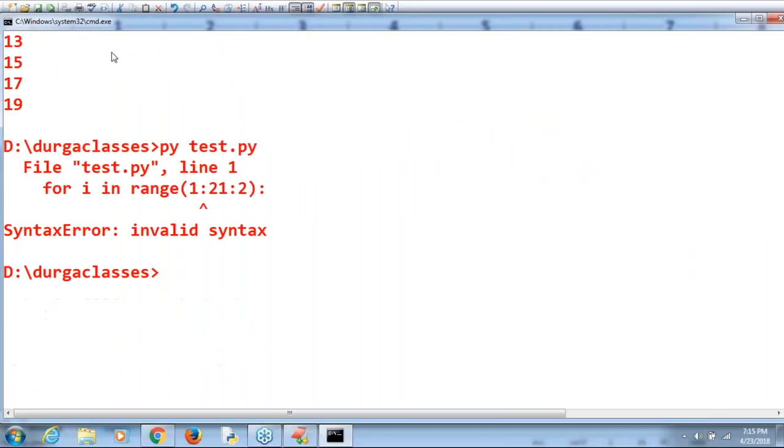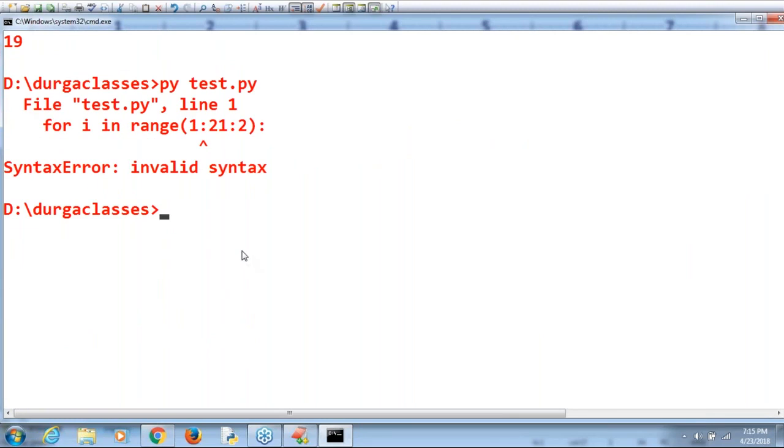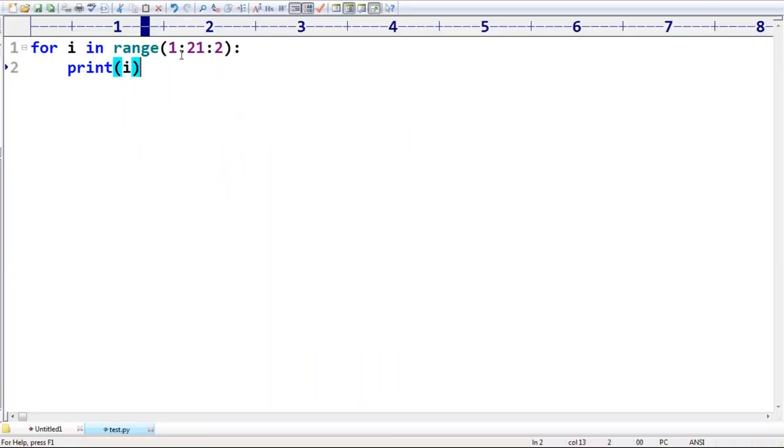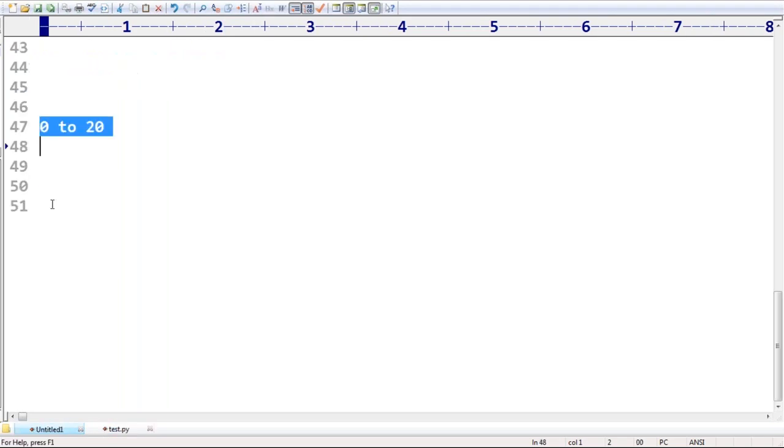Can you please have a look once? Can you please observe that very carefully, sir? 1, comma, 21, comma, 2. It is not a slice operator, right? If it were a slice operator, have you remembered, s[0:21:2], like this we have. That is a slice operator. But this is just a range function. The range function always talks about just numbers, sir.